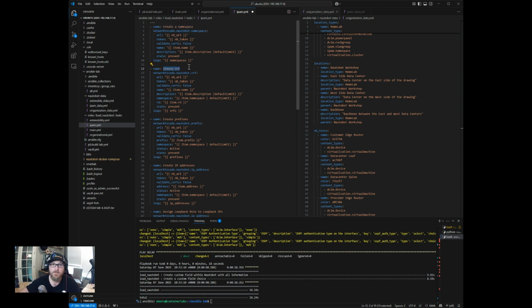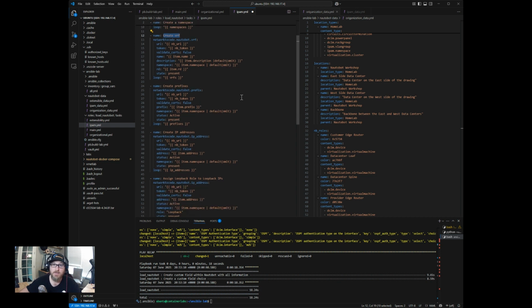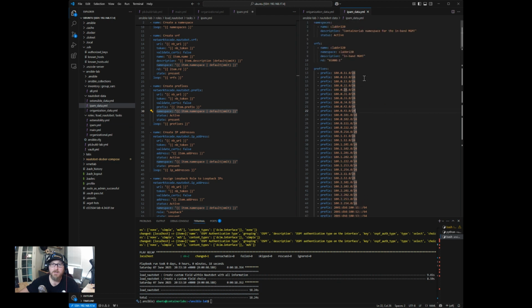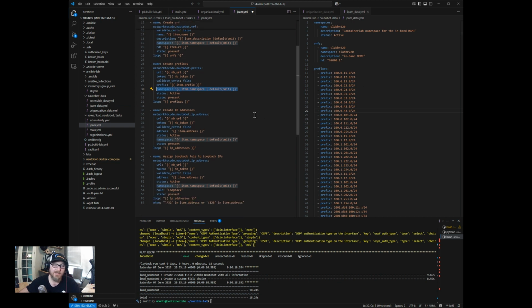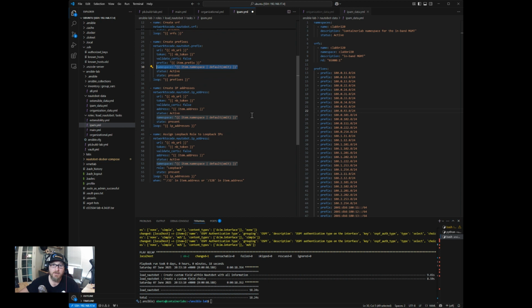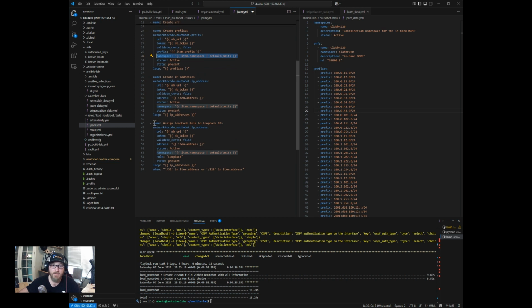From the top, of course, we have to create the namespace before we can assign anything to it. Same goes for the VRF. We have to create that before we can assign a VRF to a namespace, and then we can create the prefix. What I'm using here is the default omit, in case I don't have a namespace in the data over here, then I just want to omit this field from being filled out so it doesn't create an error when it doesn't exist on the data we're inputting.